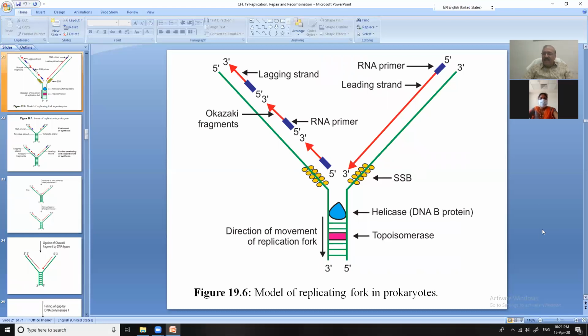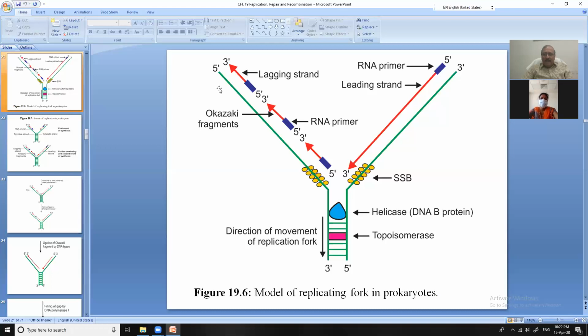See, in my last lecture, I told you that sometimes I ask in the examination to draw a figure of replicating DNA, stressing on all enzymes and proteins. So it is the figure of the replicating DNA. There are 2 strands, 3', 5', 5', 3', the green one. You know the meaning of 3' and 5', but if you don't know, feel free to come to me and I will explain separately what is the meaning of 3' and 5'. Don't hesitate to come to me.